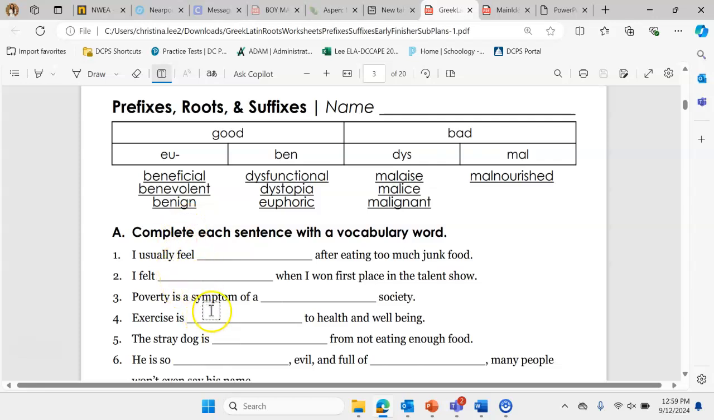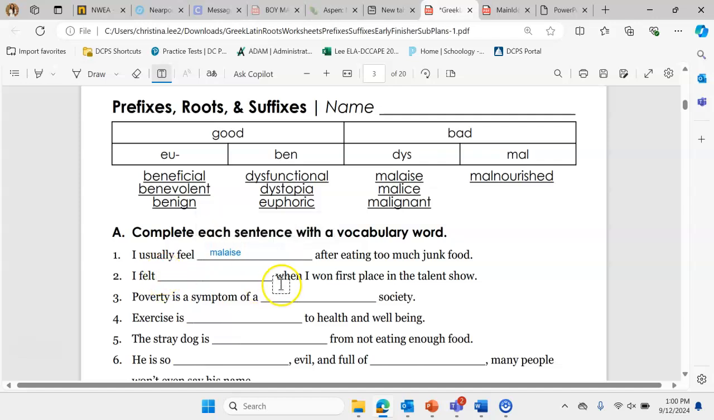So when we look down below, if we see something that looks like it's a negative sentence, we should be using one of these mal or dis words. And if we see something that's a more positive sentence, we should be looking at something with ben or eu in front of it. So I usually feel, in this case, we're going to use the word malaise. Malaise means just general discomfort after eating too much junk food. So this too much junk food tells us that this is a negative situation, so I'm using malaise.